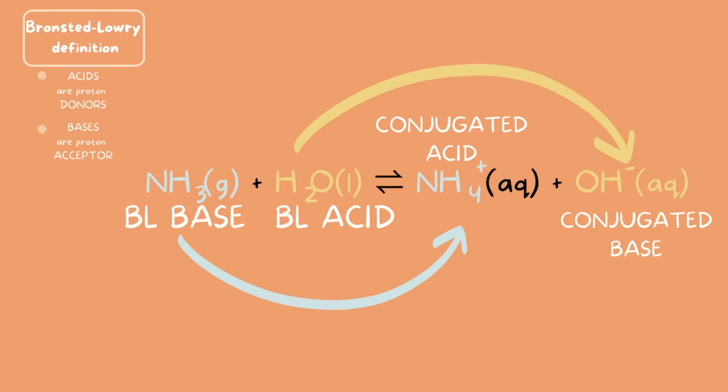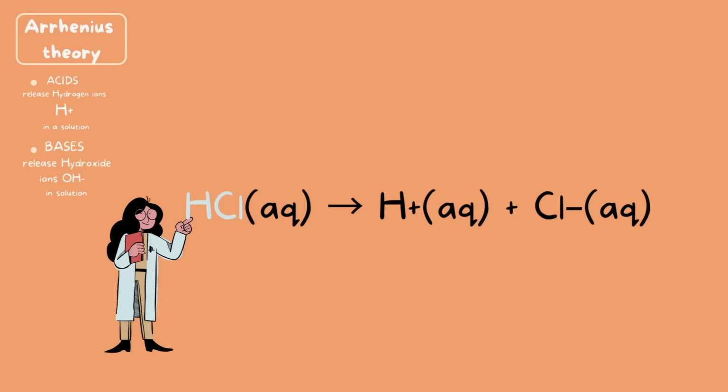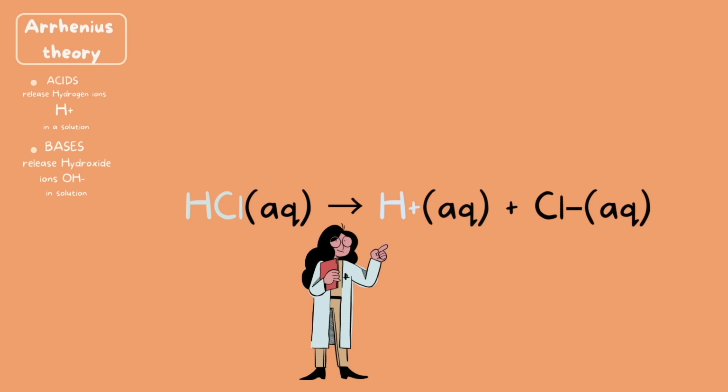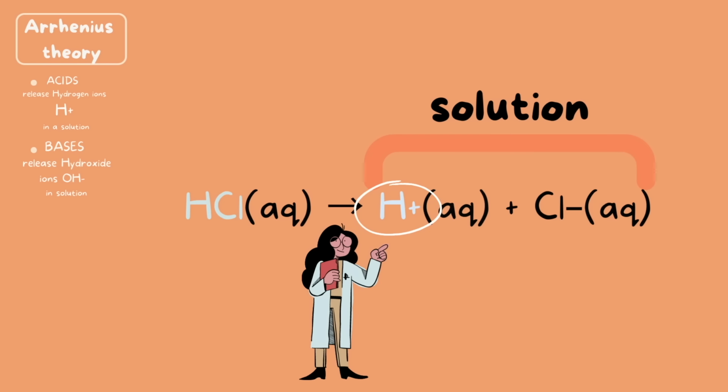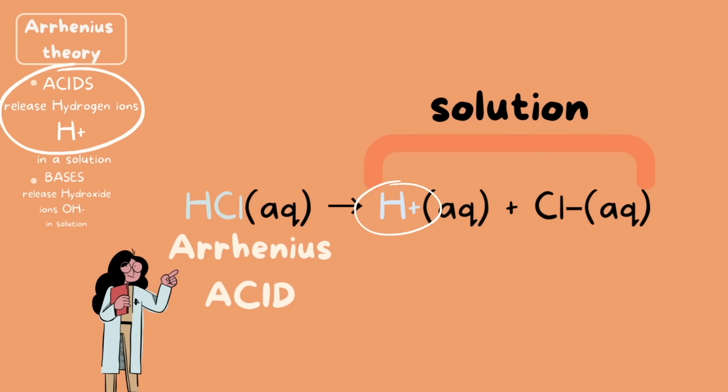Okay, let's move on and look at an example of our other theory, the Arrhenius theory. Remember, Arrhenius theory states that acids release hydrogen ions in a solution and bases release hydroxide ions in a solution. In this example, HCl dissociates into hydrogen ions and chlorine ions. What we're really interested in here is the hydrogen ions, because by definition, acids release hydrogen ions in a solution. So that means that HCl is our Arrhenius acid because it dissociated into hydrogen ions